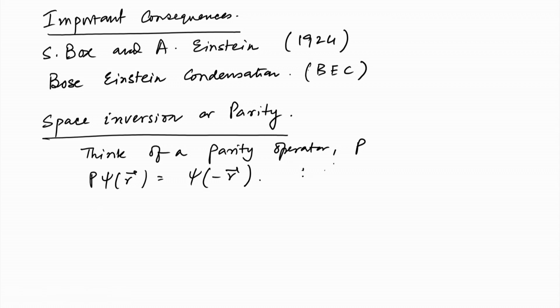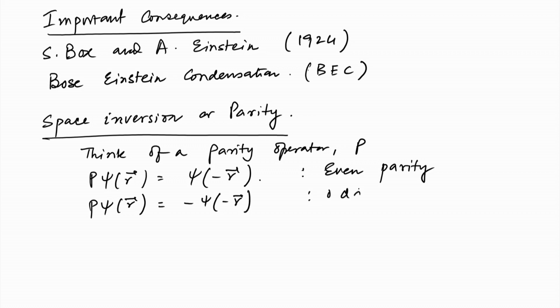This is called even parity when the parity operator operating on the wave function does not change the sign of the wave function. And when acting on it gives me a minus sign, this is called the odd parity.